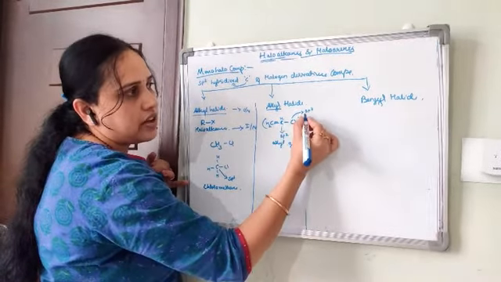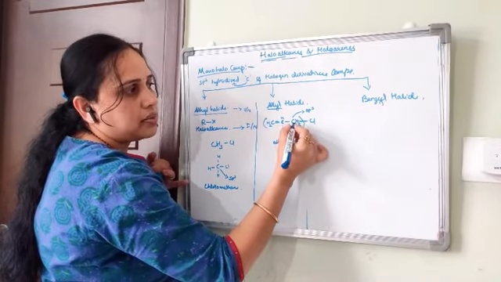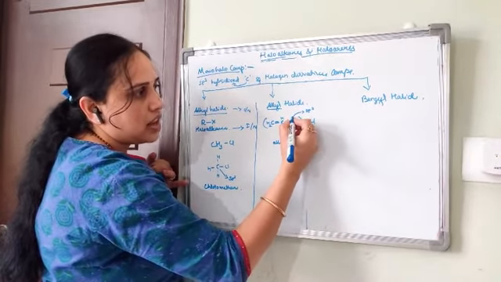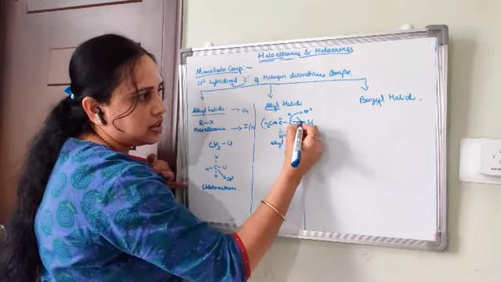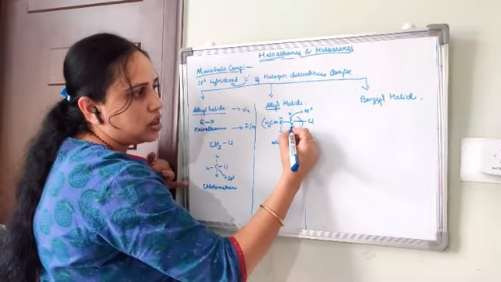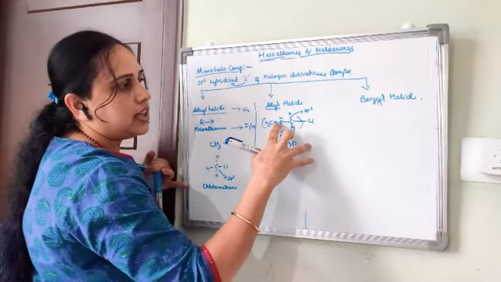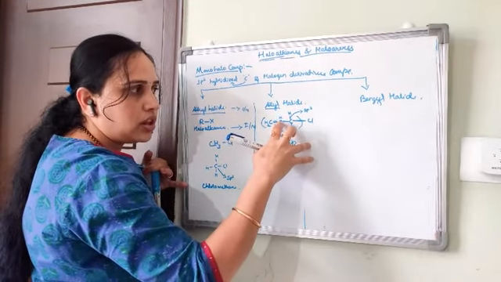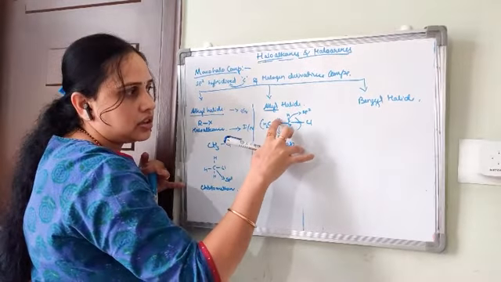This carbon is sp3 hybridized because it has all single bonds, CH, CH, right? 1, 2, 3, 4. All four bonds are single bonds. But in this carbon atom, all four bonds are not single: this is a double bond, single, single.